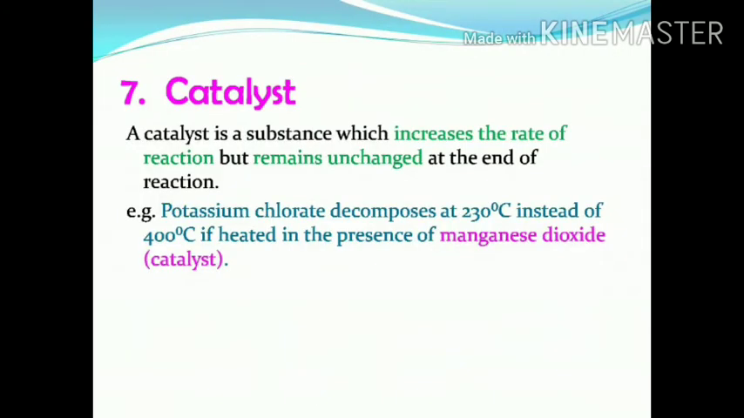Then for carrying out some reactions, we need a catalyst also. A catalyst is a substance which increases the rate of reaction but itself remains unchanged at the end of the reaction. For example, potassium chlorate decomposes to form potassium chloride and oxygen at a temperature of 400 degrees Celsius. But in this reaction, if we use manganese dioxide, the reaction can occur at 230 degrees Celsius only. Here, manganese dioxide acts as a catalyst.